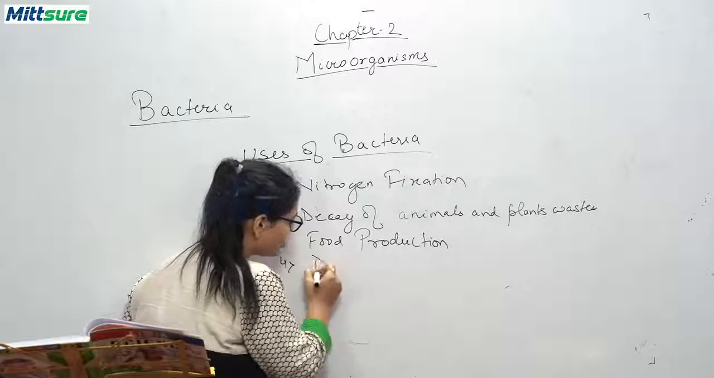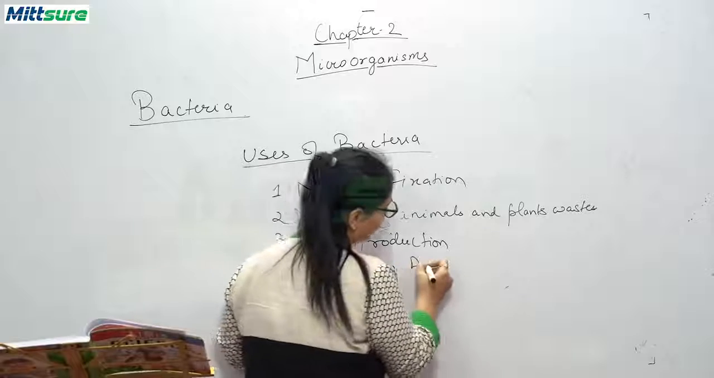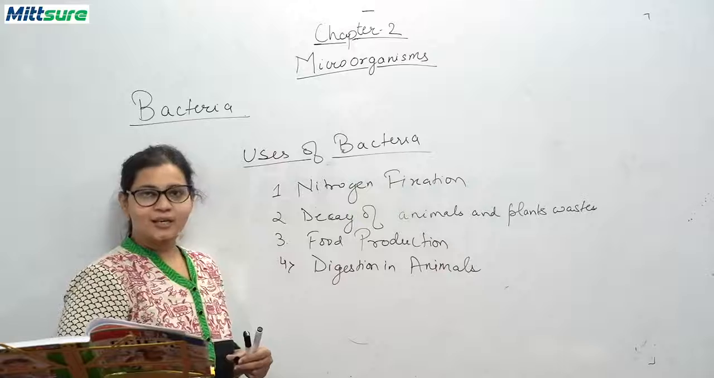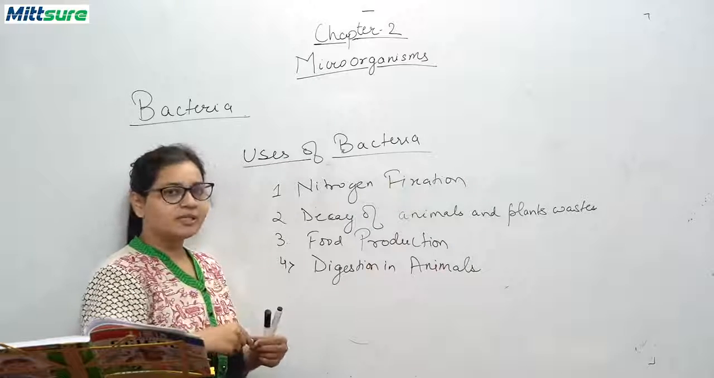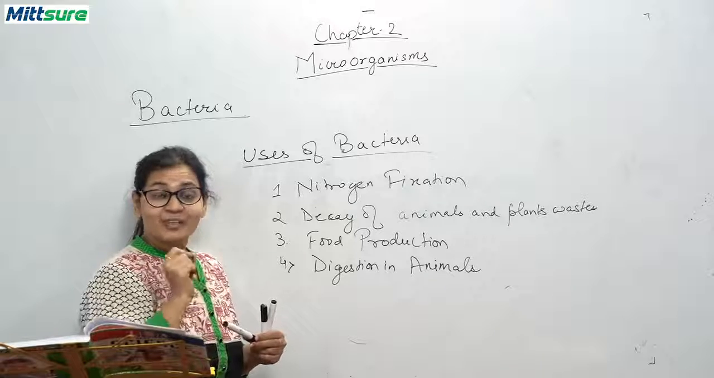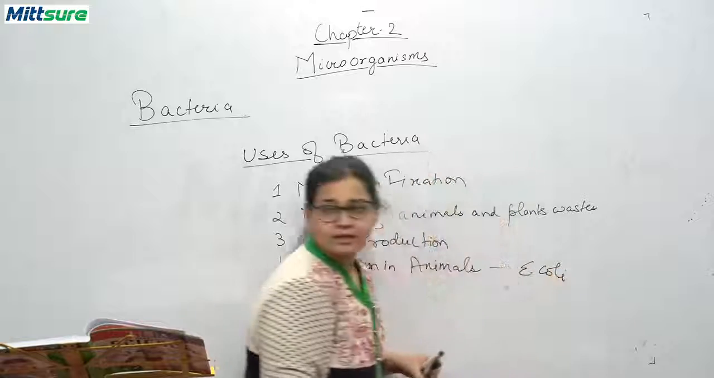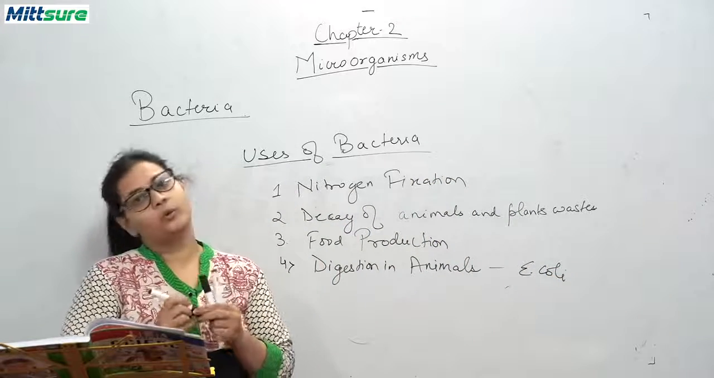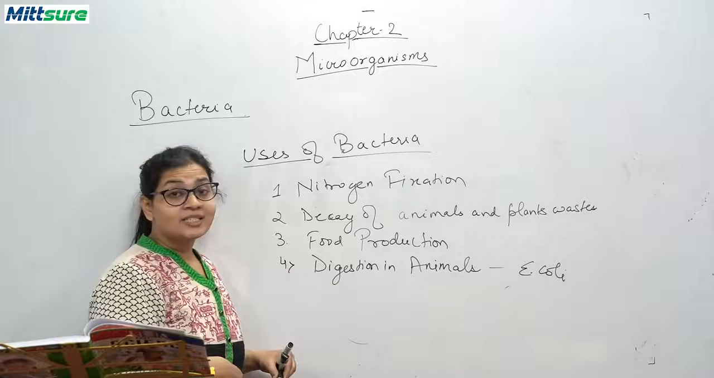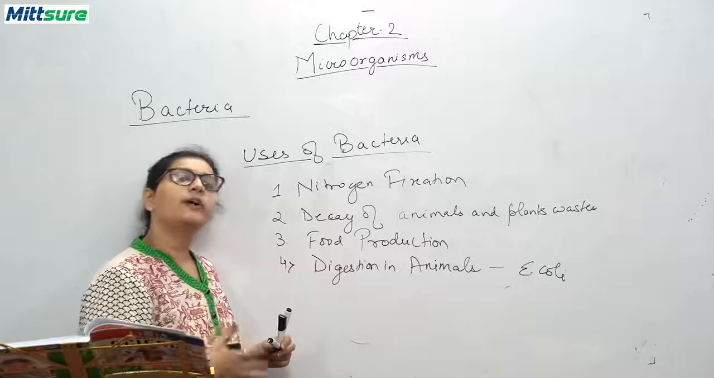Fourth, digestion in animals. You know, in our human intestines and also animals' intestines, a bacteria resides there, and the name of that bacteria is E. coli, full form Escherichia coli. This Escherichia coli is present in our intestine. It helps in the digestion of our food.